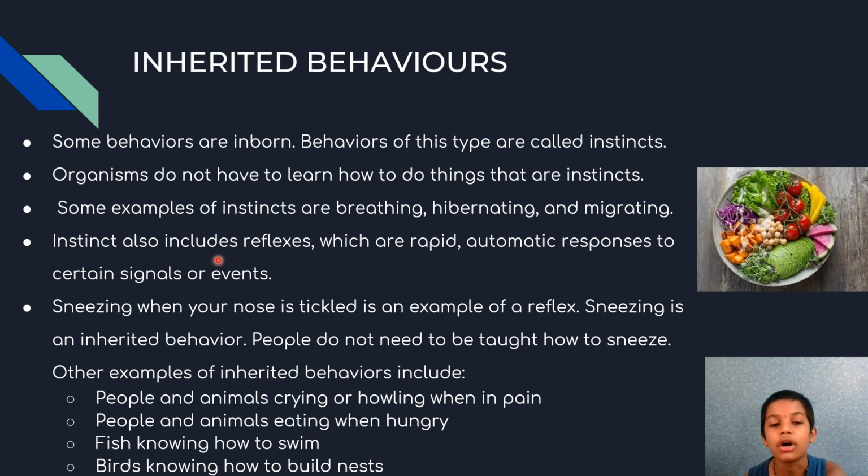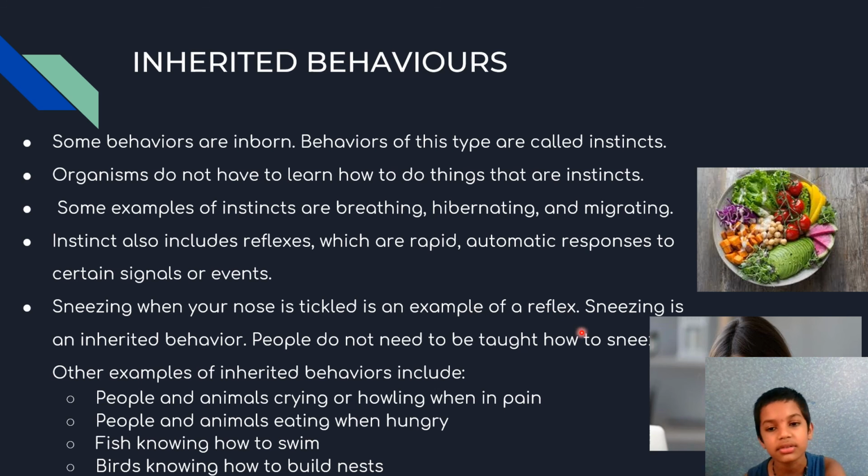Instinct also includes reflexes, which are rapid automatic responses to certain signals or events. Sneezing when your nose is tickled is an example of a reflex. Sneezing is an inherited behavior. People do not need to be taught how to sneeze. Other examples of inherited behaviors include people and animals crying or howling when in pain, people and animals eating when hungry, fish knowing how to swim, birds knowing how to build their nests.